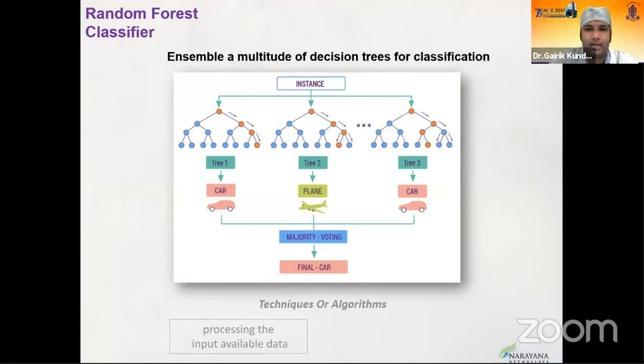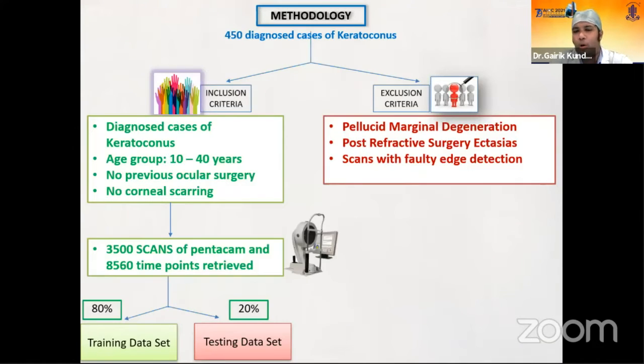RF classifiers in the majority of our work have had the best area under the curve, and that's the reason we use them. The first aspect of our work, which started 2 years back, was looking at keratoconus and how keratoconus progression can be detected and predicted earlier. We have built a database of over 450 patients, looked at each one of those time scans, and utilized that to develop an AI algorithm.